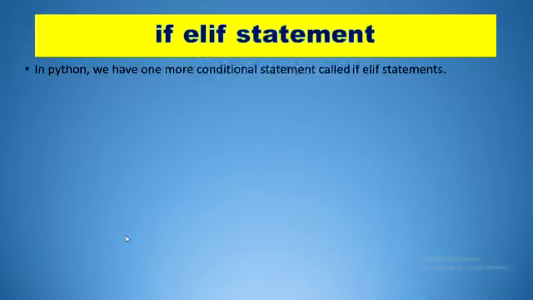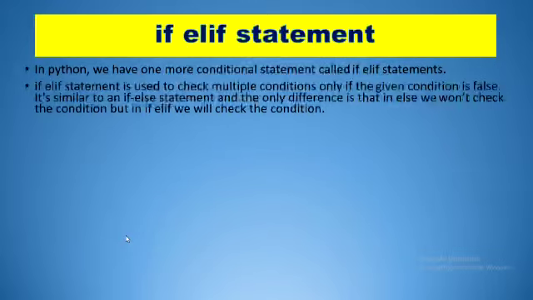In Python we have the third conditional statement, if-elif, which is used to check multiple conditions. That is, if-else is used when we have to select one option out of two choices, and if-elif is used when we have to choose one option out of the many options available.